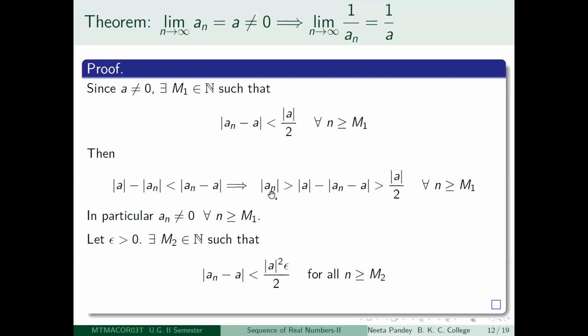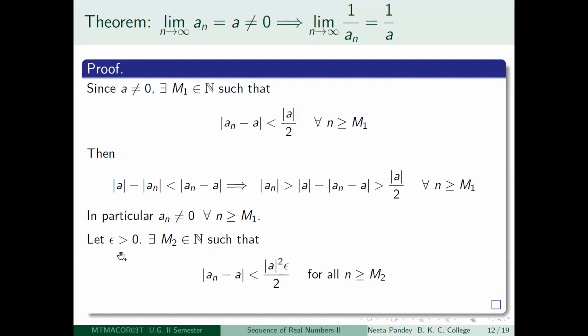Even though there is a typo here, the final thing is that mod a_n is greater than mod a by 2 for all n greater than or equal to M1, because mod a minus mod a_n minus a is greater than mod a minus mod a by 2 from here. I think it is okay. So in particular, a_n is not 0 for all n greater than or equal to M1, because mod a_n is greater than mod a by 2 means, if you look at that mod a by 2 neighborhood of 0, all the a_n are outside that, so it cannot be 0. This is strictly greater than 0 and so on.